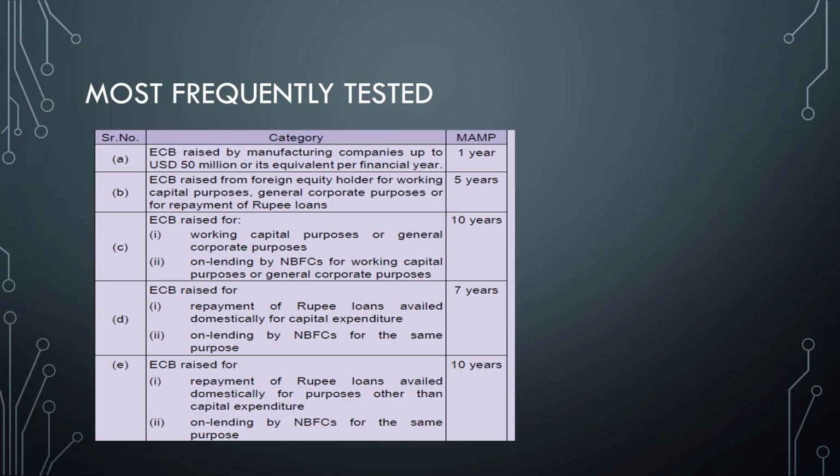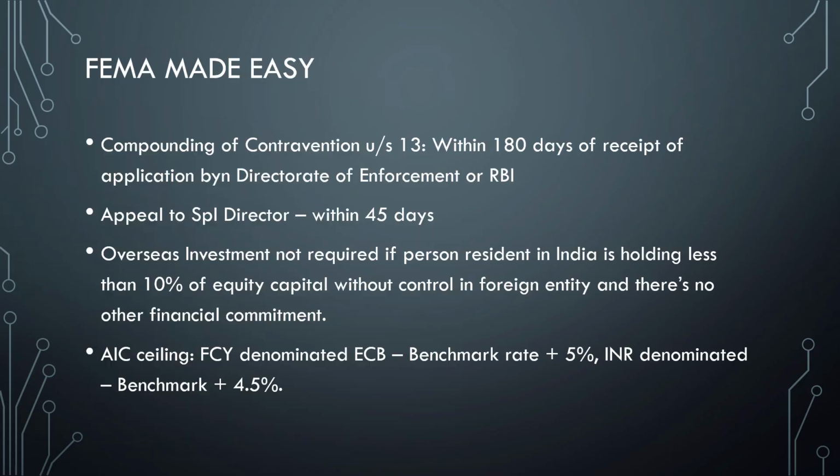For general corporate purposes it's 10 years, but for capital expenditure it's 7 years, and for ECB for repayment of rupee loans for purposes other than capital expenditure it is 10 years. So most of the cases it's 10 years except the capex point, where it is 7 years. And ECB raised from a foreign equity holder for working capital purposes is 5 years, and ECB by manufacturing companies up to $50 million is 1 year. So very important. Do keep these things in mind.